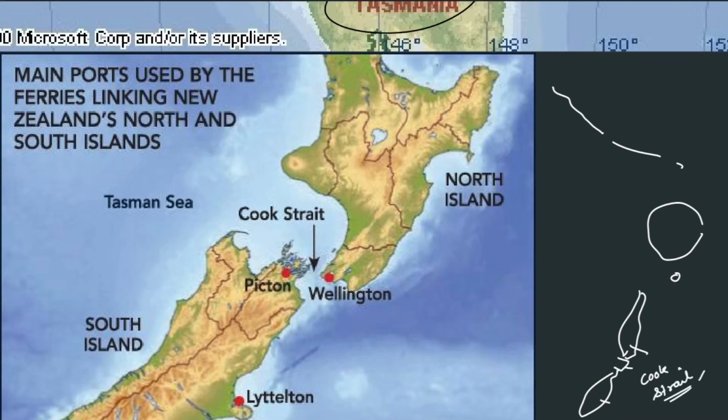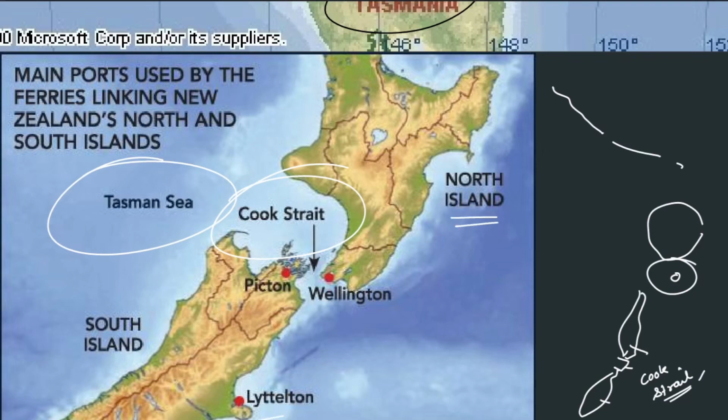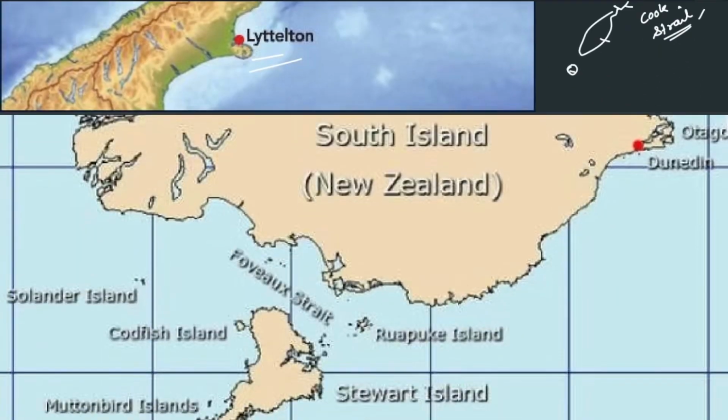Separated by the Cook Strait. Okay, here you can see the Cook Strait. This is the Tasman Sea, or the Tasmanian Sea. And this is the North Island of New Zealand, and this is the Southern Island of New Zealand. Okay. So let's come to the next one.